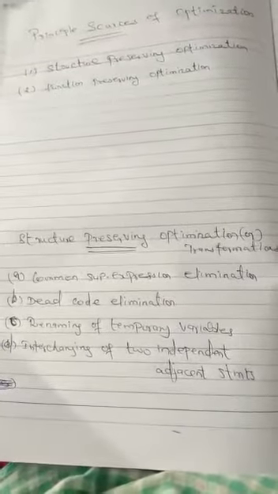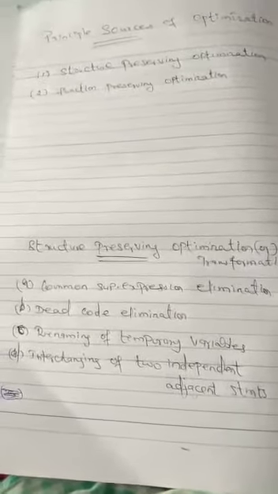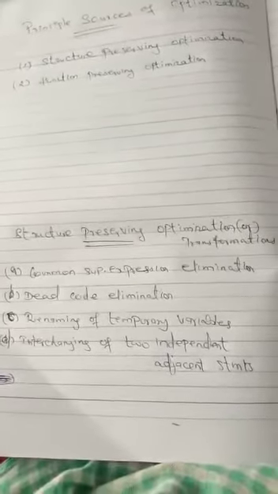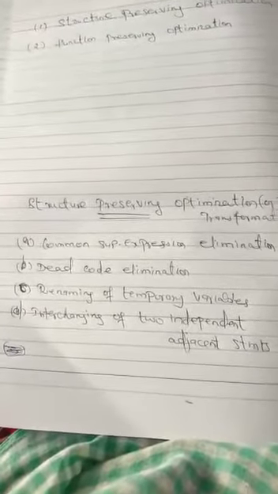The first one, common sub expression elimination. The second one, dead code elimination. The third one, renaming of temporary variables. The fourth one, interchanging of two independent adjacent statements. Okay, let me go through them one by one, and see how they transform our program from one form into another without affecting the actual meaning.